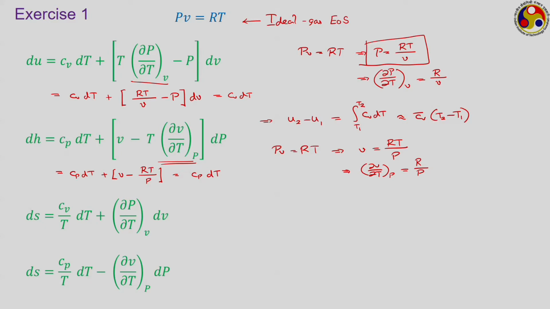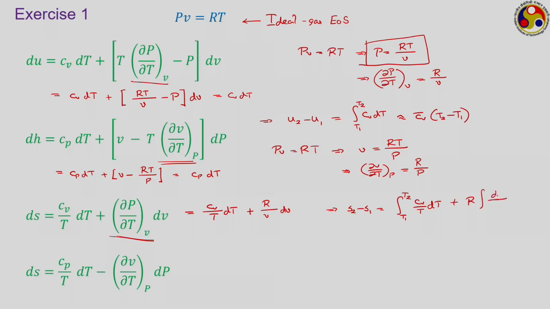If we are trying to follow the first approach, then we need to evaluate this particular differential which we have already done. So putting it there, we have Cv upon T dT plus (dou P by dou T) at constant V, that was R by V, dV. Remember, this was the expression that we developed as a part of the first module to calculate the changes in entropy. Therefore, following this, S2 minus S1 will become integral T1 to T2 Cv upon T dT plus R